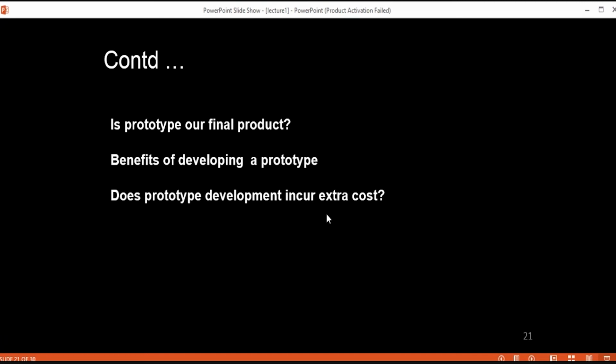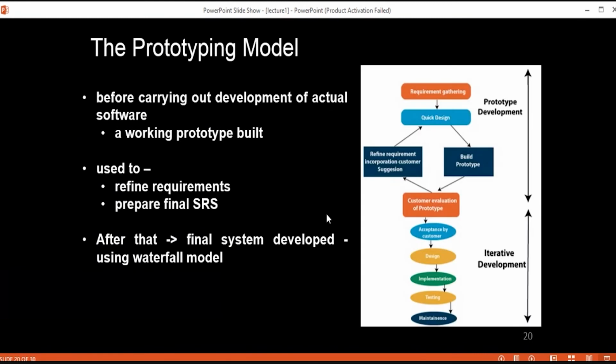It also helps us to gather some experience of developing the final system, because once we develop this prototype, we have the idea of how to develop the final system. The main purpose of this prototype is to get it evaluated and finalized from the customer side.